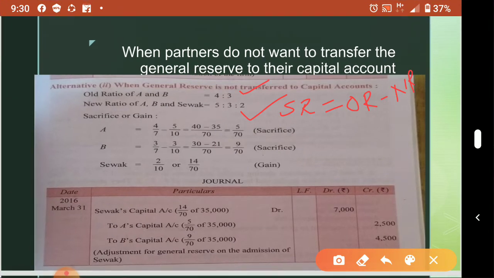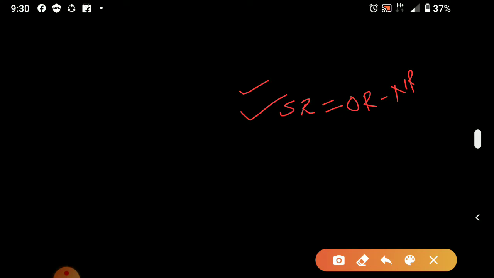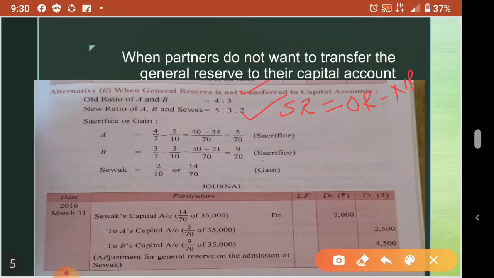So old ratio for A is 4 by 7, 4 is to 3 here. So 4 by 7 minus new ratio 5 by 10. We take LCM 70. 70 by 7, how much? 10. 10 into 4, 40.